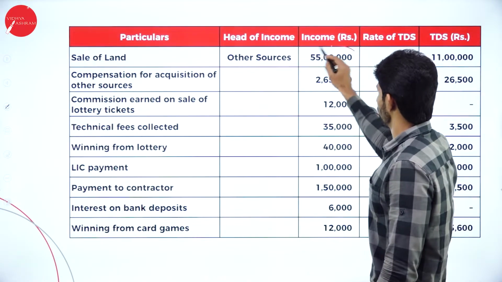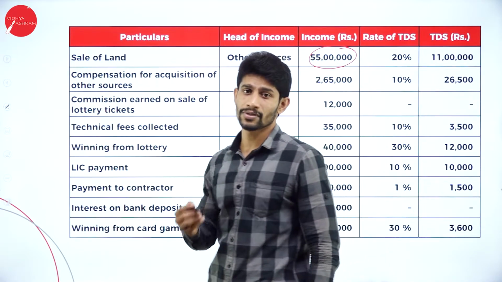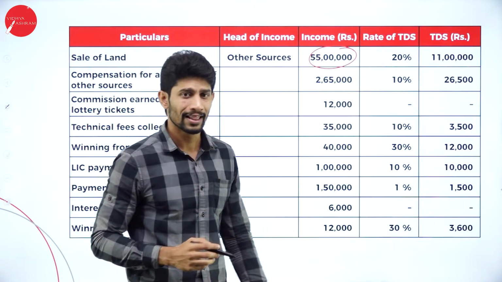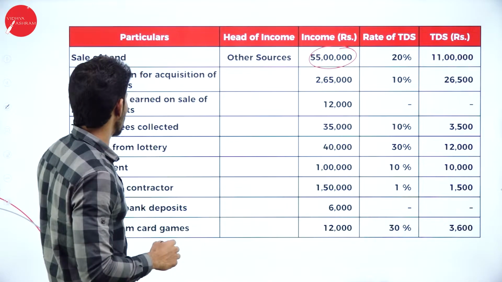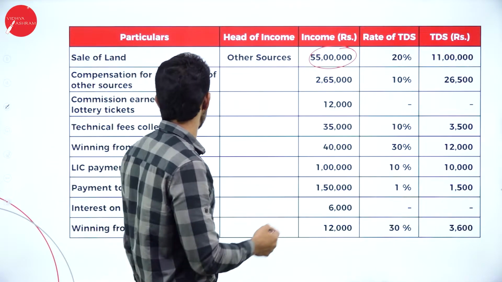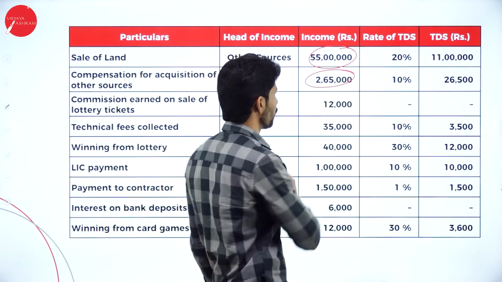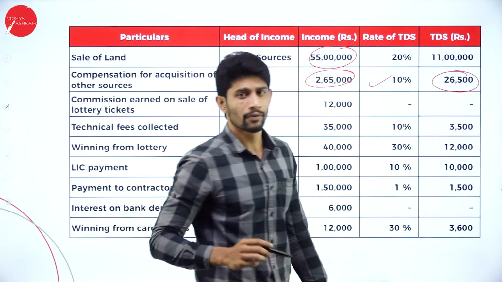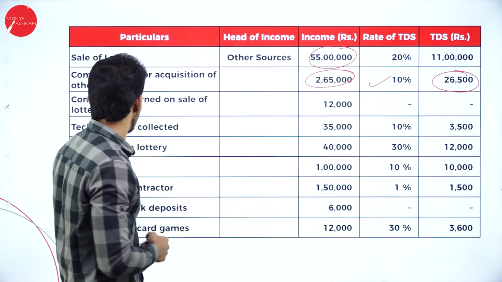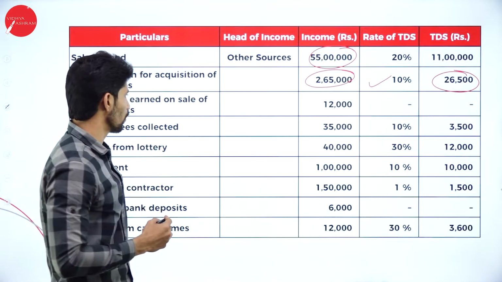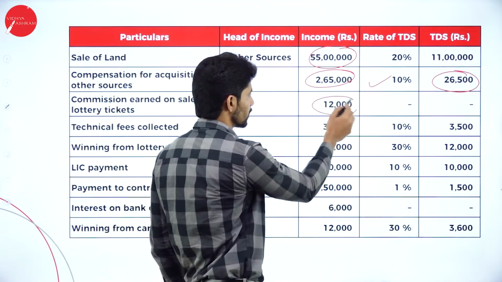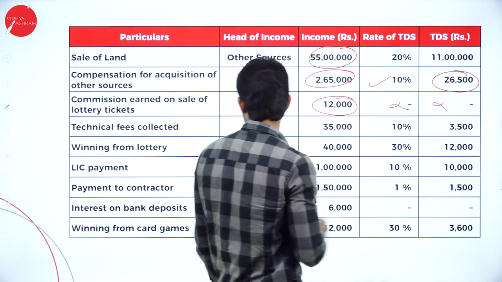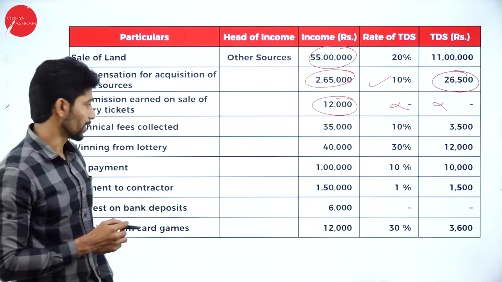Sale of land, 55 lakhs and 20% TDS is applicable because the PAN card details were not furnished. So the amount comes to 11 lakhs. Next one, compensation for acquisition of other sources, 2,65,000 is the value, 10% is the applicable TDS and 26,500 will be the TDS value. Next one, commission earned on sale of lottery tickets. So it is less than the limit, 12,000. So no TDS is applicable on commission earned on sale of lottery tickets.